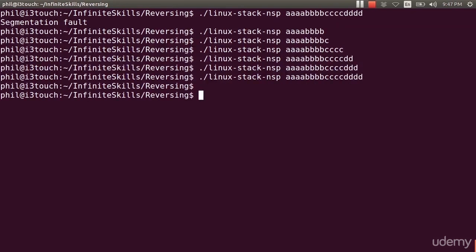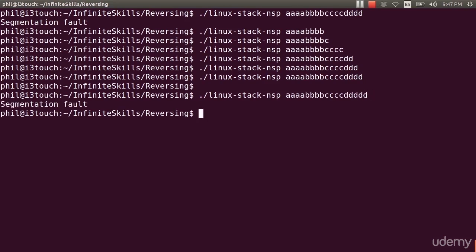And 16 must be the edge where it stops working. Although apparently it worked this time, which is a bit peculiar. Perhaps I missed a character. There we go. And it's failed once again. If I have the stack protector, I'm not going to get the behavior that I want. If I have a stack protector in place, which is the default, it will not allow me to get a seg fault, or in other words, it won't allow me to redirect the program to a different location. We're going to take a little break, and when we come back, we'll look into this a little bit more.